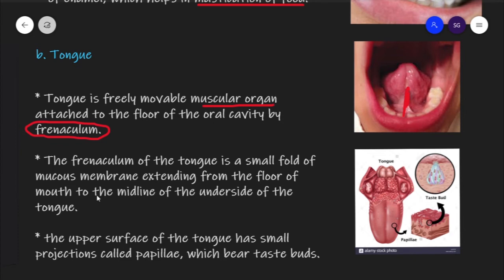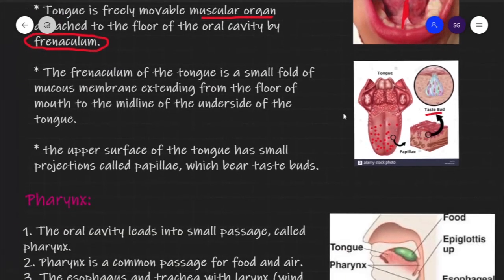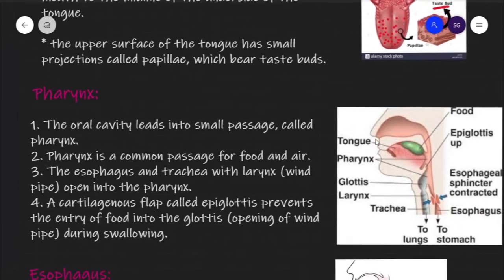And now one more thing. On the top of the tongue there are small projections, small raised parts on the tongue, which are called papillae. And these papillae have the taste buds in them and which help in tasting the food. Now I have covered both teeth and tongue, so the oral cavity is finished here.